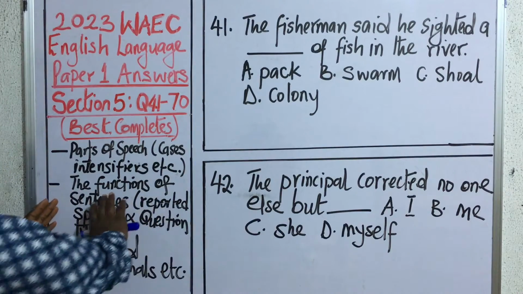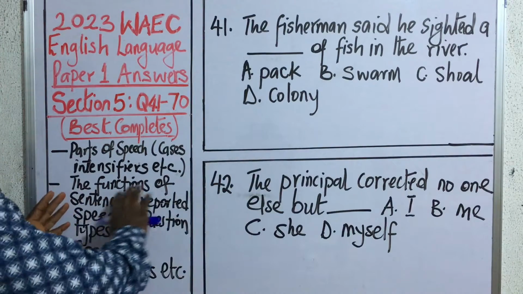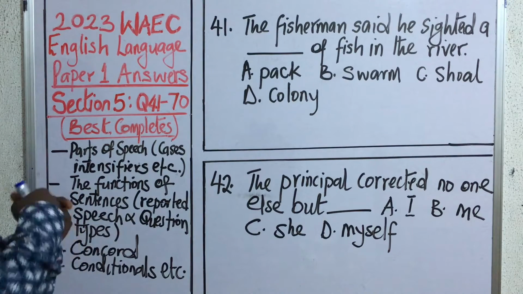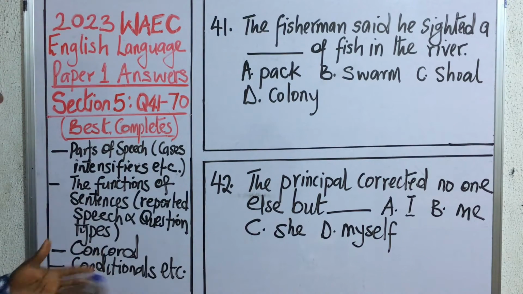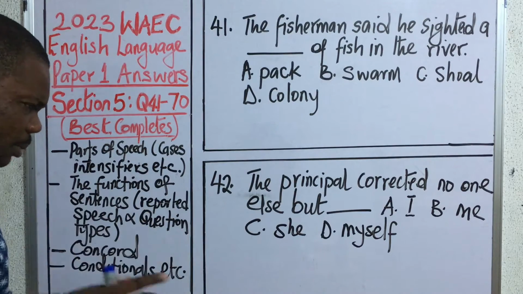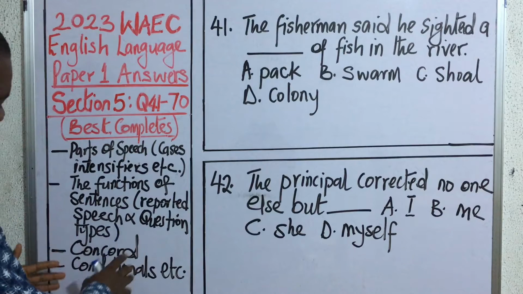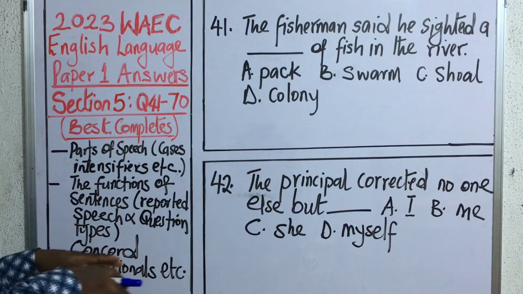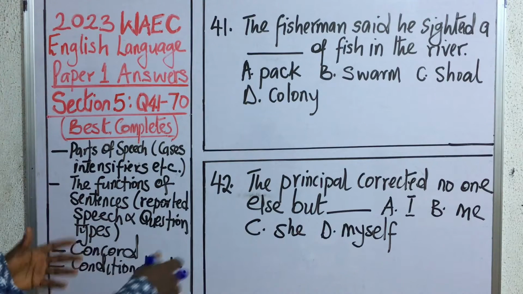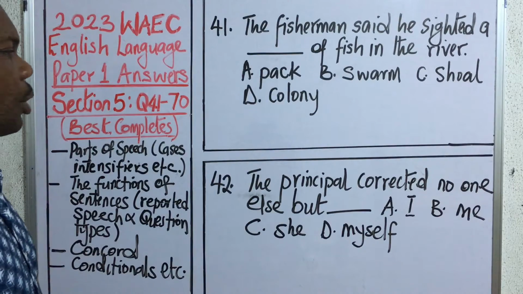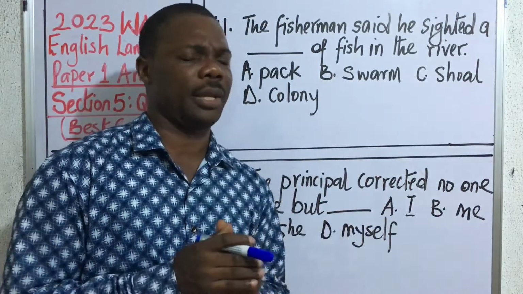And then you must understand things surrounding the sentence and the function of the sentence. Things like types of sentences, question types, and then reported speech, polar questions, and how to handle problems around polar questions. And then things like concord, the types of concord, and how to apply concord in lessons of structure, and how to pick your answers and fill in the gap, and also things like conditionals and so on. So there are so many.